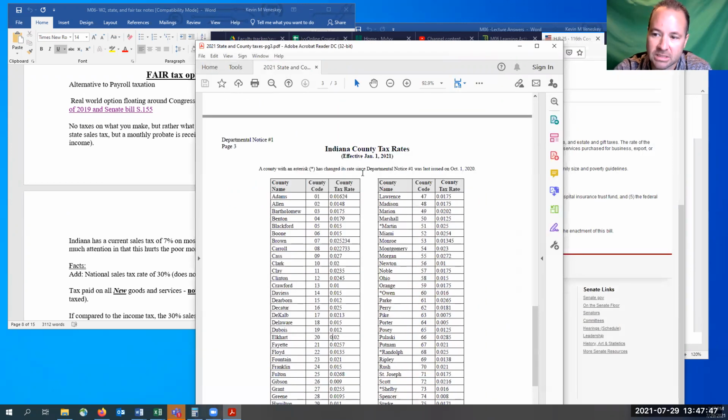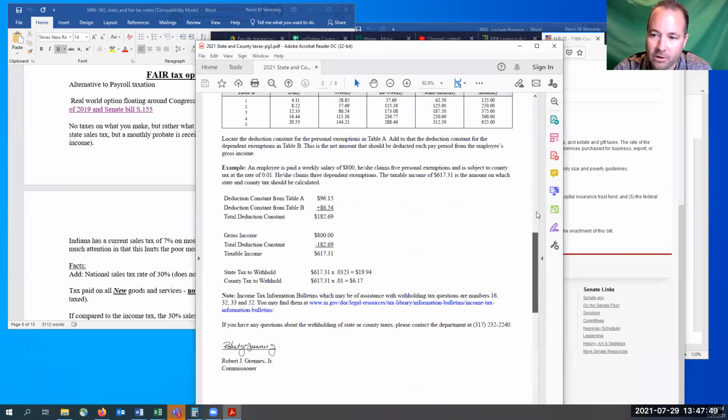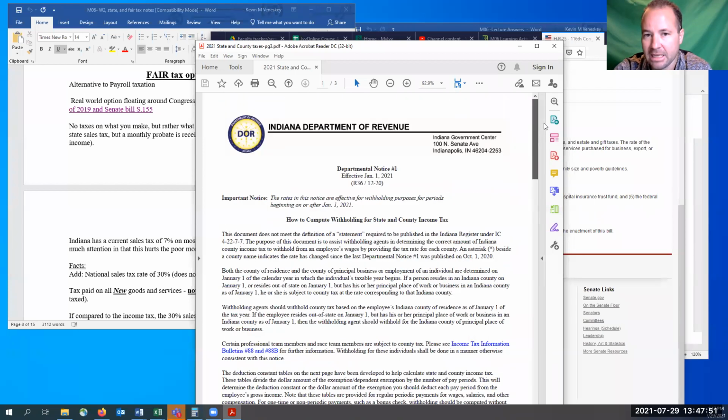But make sure you use this. This is the actual one there. If you look online and just type in Indiana county rates, it'll bring you up one that's not official and it's not by the Indiana Department of Revenue. Make sure if you do look it up that you get that one, or just use the one that I have posted for you.